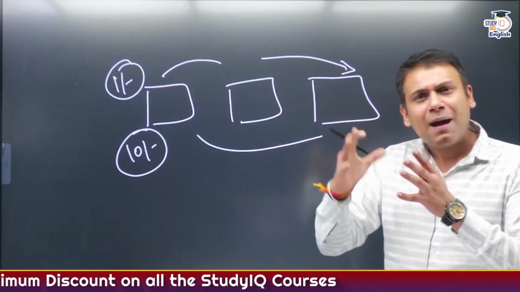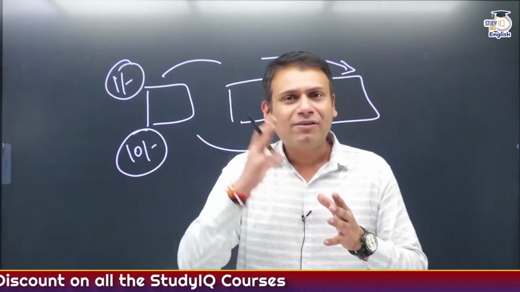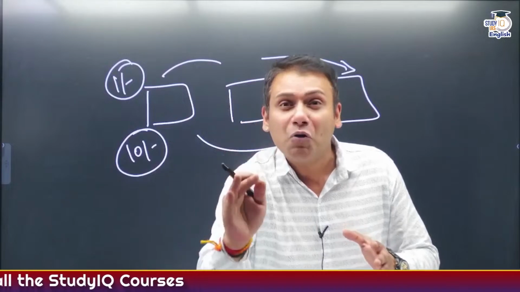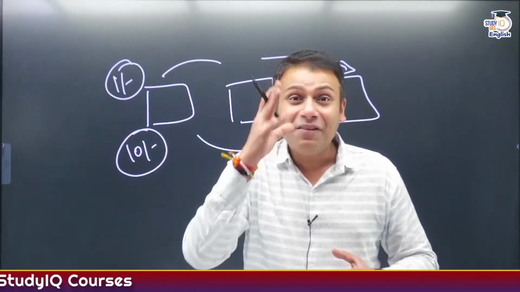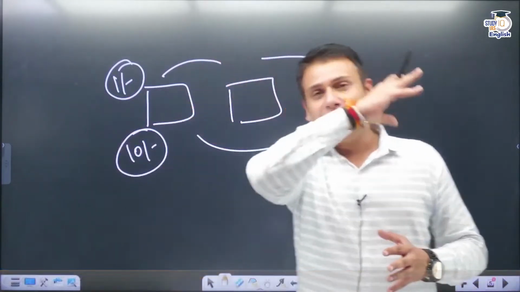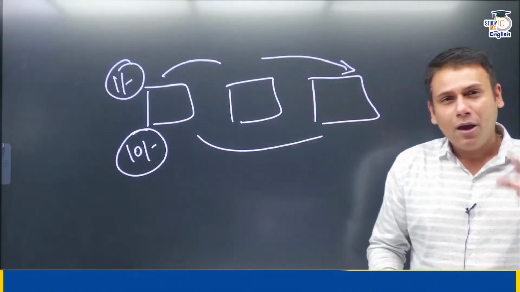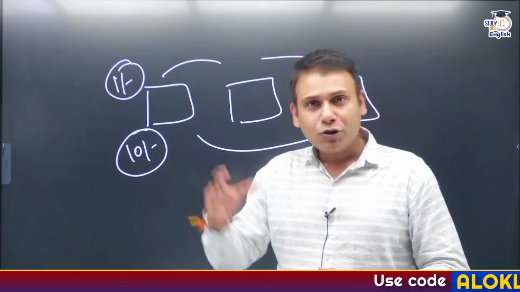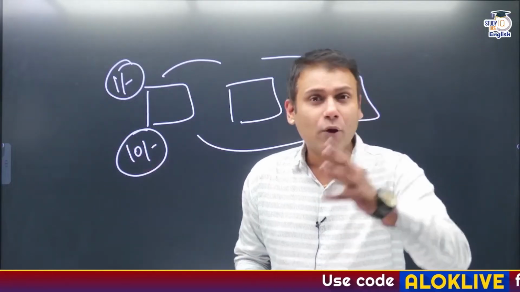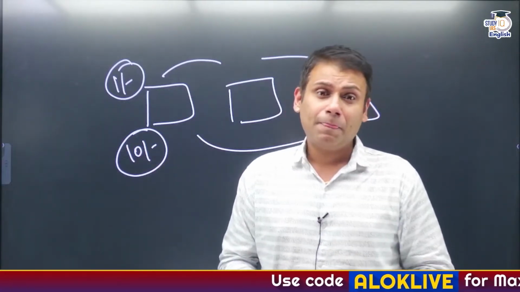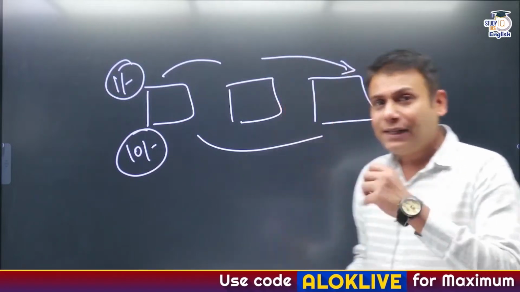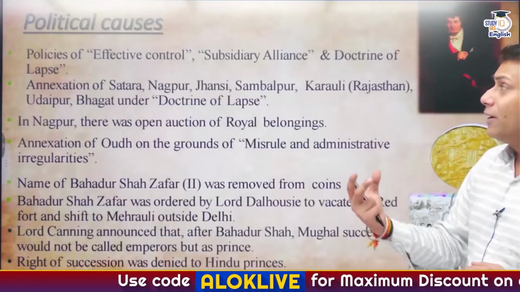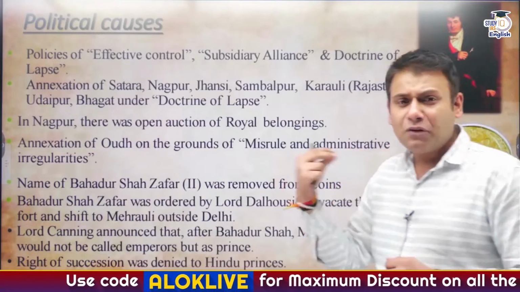In a very systematic, methodological manner, India's resources were being drained out of India. In the coming years, this was highlighted for the first time by Dadabhai Naoroji in his book Poverty and Un-British Rule in India. This is also highlighted by R.C. Dutt in his book Economic History of India. So, in some way or other, the Britishers were trying to exploit every section of Indian society.